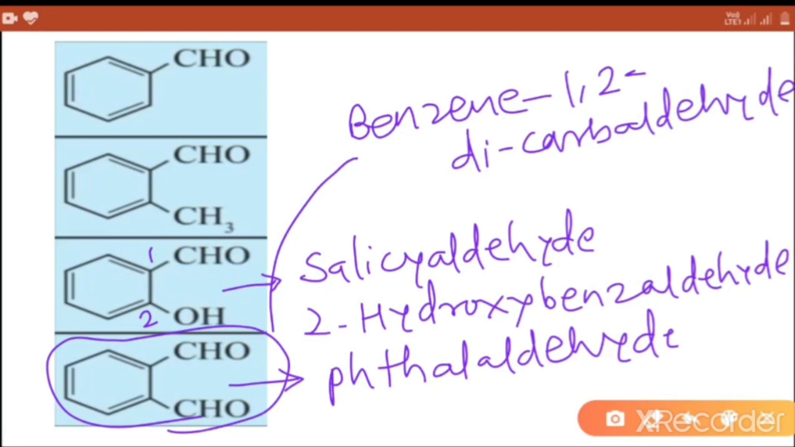Two CHO groups are present in this compound. If two CHO groups or aldehyde groups are present, then this suffix di is used and carbaldehyde is used. These two CHO groups are present in this compound at first and second position. So benzene 1,2-dicarbaldehyde. This is IUPAC name of this compound.